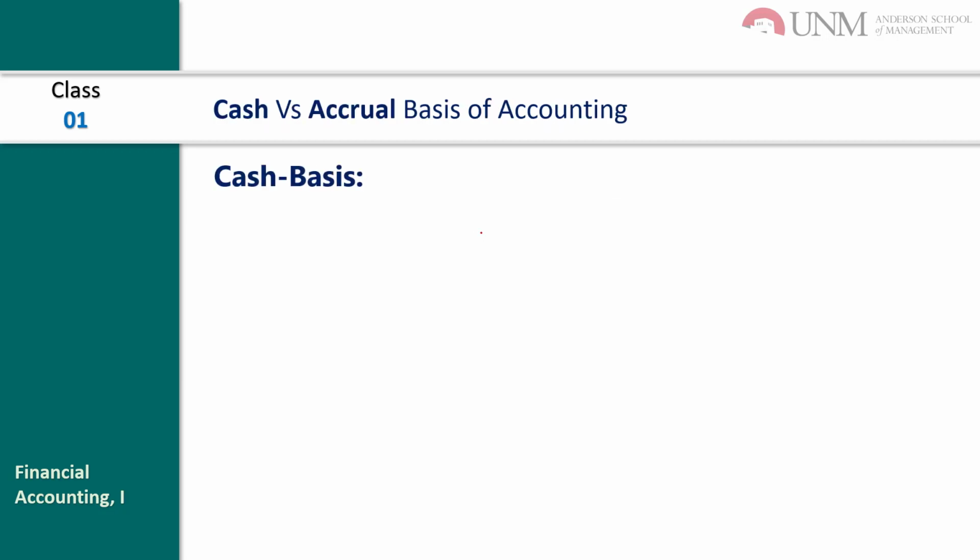Now, cash versus accrual basis of accounting. Initially, think about 100, 200 years before, people recorded their transactions only when they received money or only when they paid money. That is the cash basis of accounting. But this cash basis is not supported by generally accepted accounting principles, GAAP.